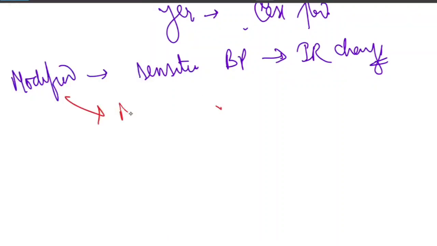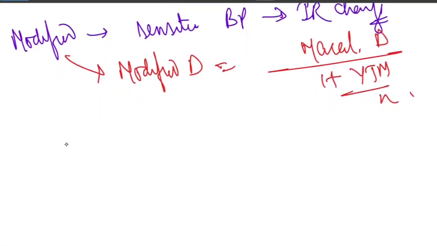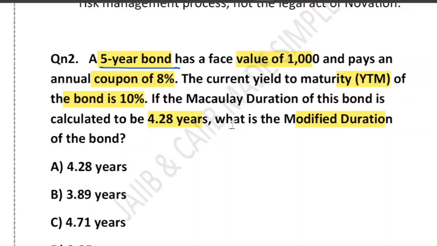Let me tell you. Remember, modified duration is equal to Macaulay duration divided by 1 plus YTM upon N. Now just apply the formula. In this case, Macaulay duration they have given. I request you to please pause the video and think on your own. Macaulay duration they have given is 4.28. And YTM they have given is 10%. And N is 1. Why is N 1? Because the coupon is annual. It is annual coupon, that's why no compounding is there.